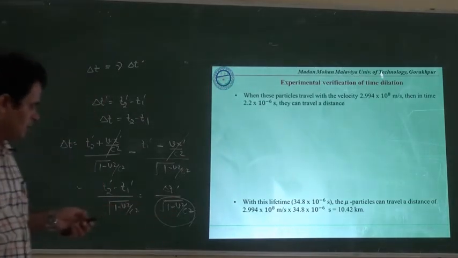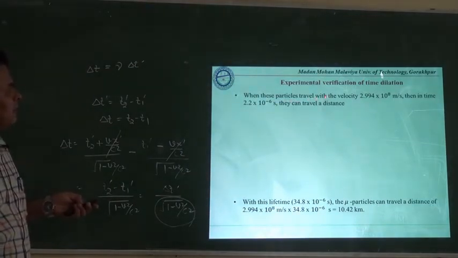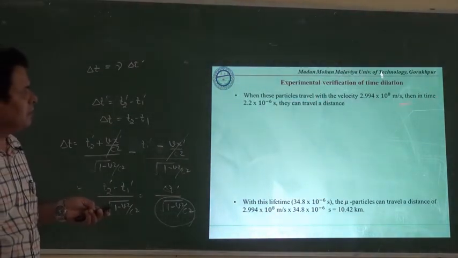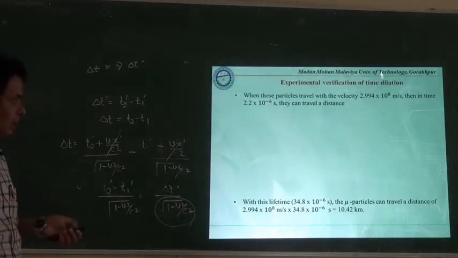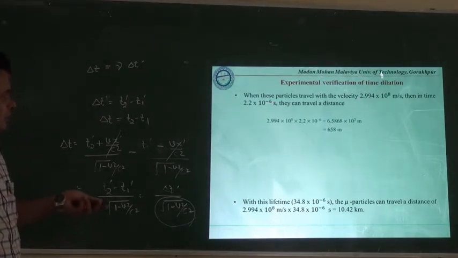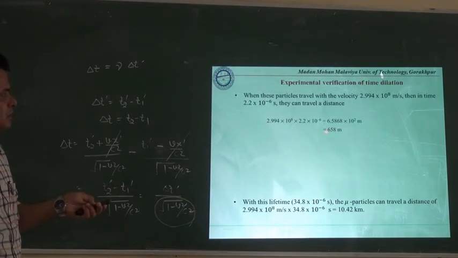When we calculate this, when the particle travels with this velocity, then in its lifetime, how much distance can it travel? You will see that with this speed and this lifetime, the distance is equal to 658 meters only.